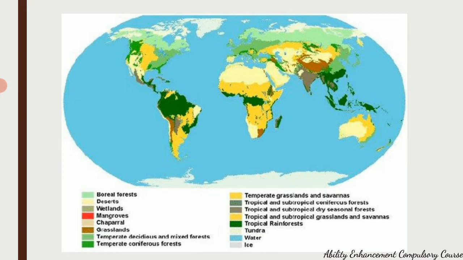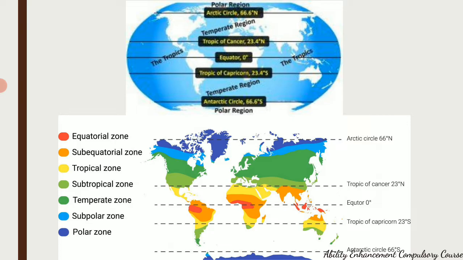But before we dive into that, let us look at how the earth is divided based on the latitudes, how the regions are divided. Now, around the equator, the region extending from Tropic of Cancer till the Tropic of Capricorn, that entire region is referred to as the tropical region. So, tropical region is the region extending from the Tropic of Cancer till the Tropic of Capricorn, which is around the equatorial region. That region is called the tropical region or tropical zone.